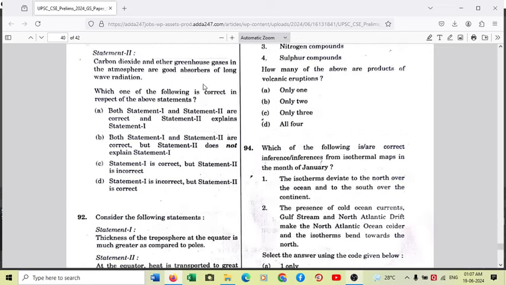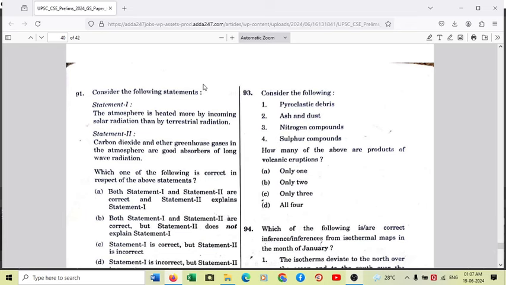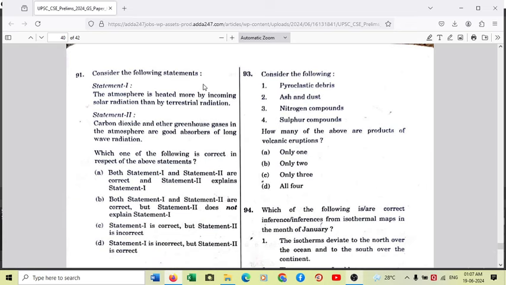Moving to question number 93. Consider the following: pyroclastic debris, ash and dust, nitrogen compounds, sulfur compounds. So what is pyroclastic debris? It is the outcome of volcanic eruption. Whenever molten matter, gases, and the stones which are very hot fly into the air, such kind of debris is called pyroclastic debris.